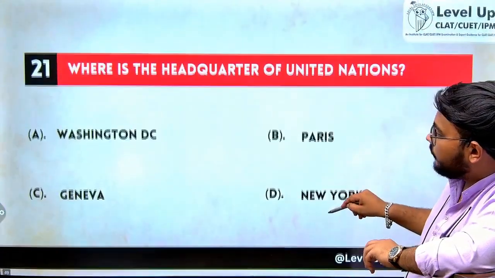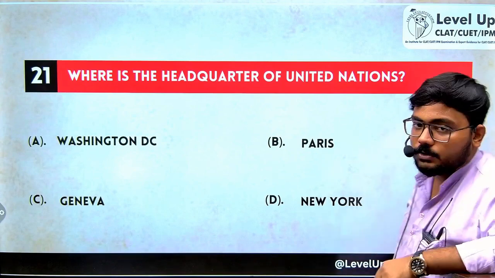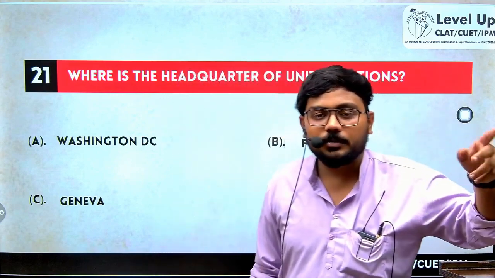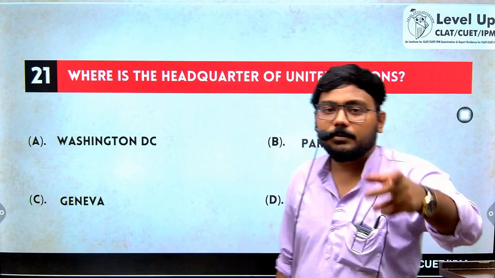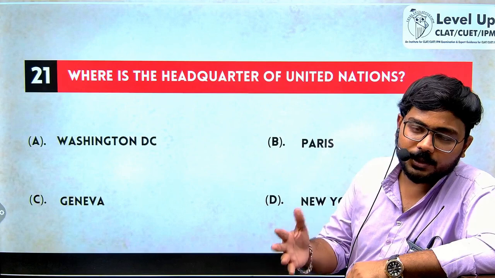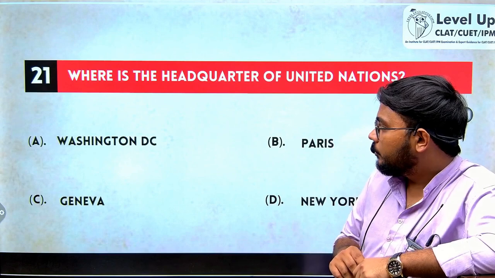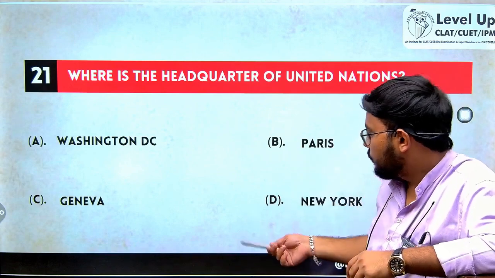Where is the headquarters of the United Nations? The headquarters of the United Nations is in New York. The UN was formed on 24th October 1945. That is why 24th October is called UN Day. It was established in the year 1945. The UN as a whole tries to make sure that there is peace and stability in the global forum. So the headquarters of the UN is in New York.